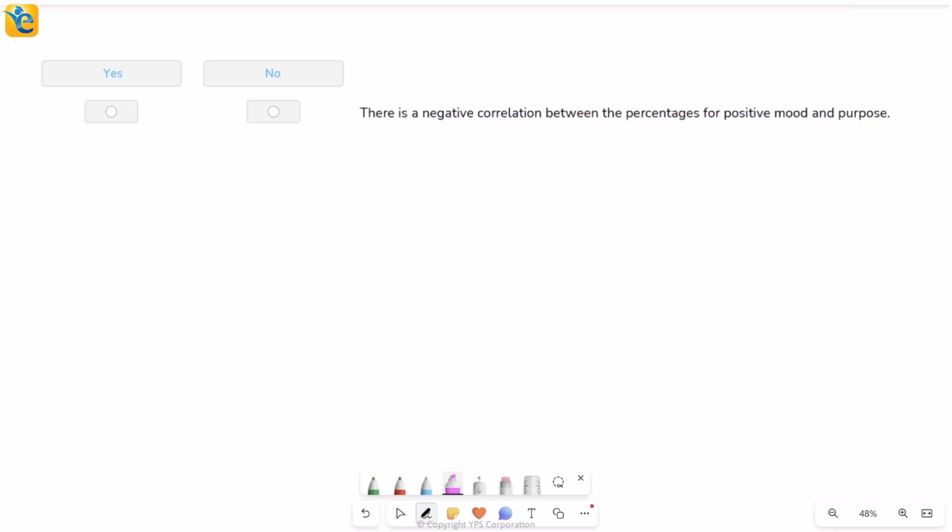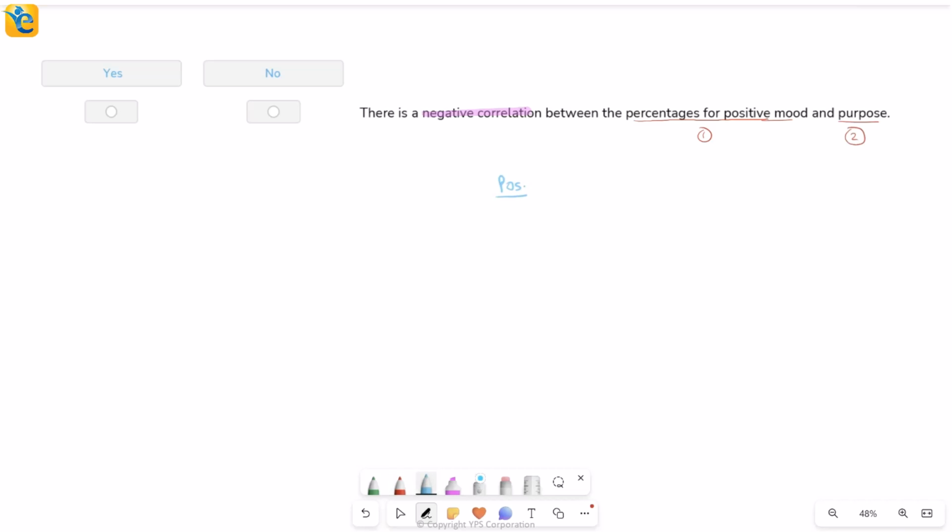Now, let's get back to the question at hand. Here we go. This is a very similar statement to the first one, just that now we're saying there's a negative correlation between two things. Percentages for positive mood, that's one thing, and purpose is the second. So again, I'm going to repeat the same process.